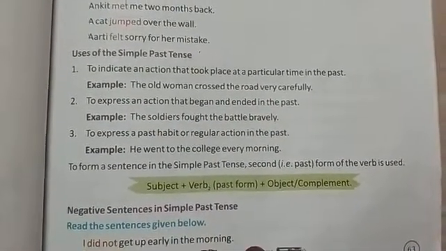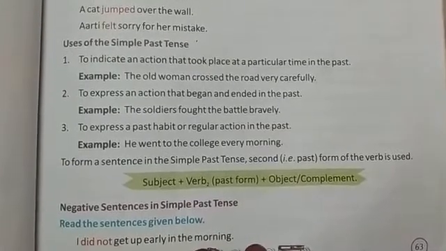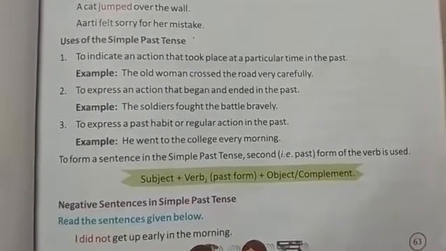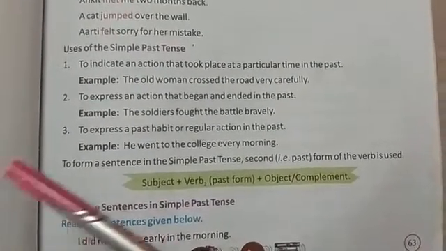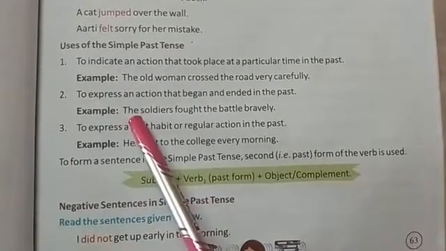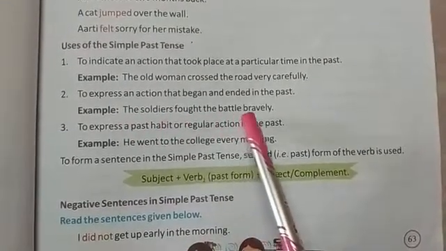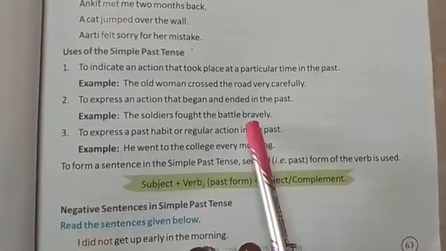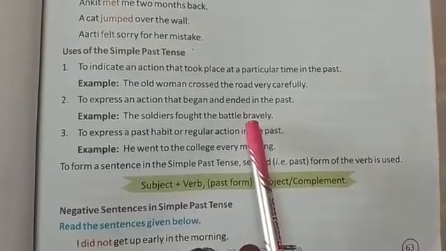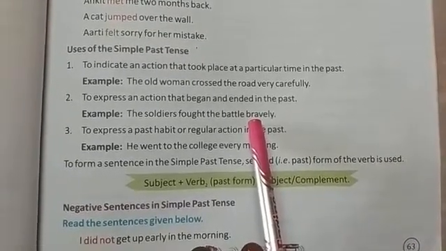Number 2, to express an action that began and ended in the past. So simple past tense also tells us about the action which had started and ended in the past period only. Like example, the soldiers fought the battle bravely. So it started in the past period and it also ended in the past period.